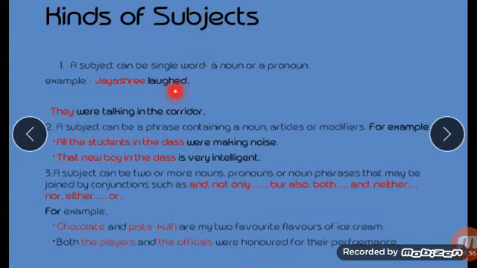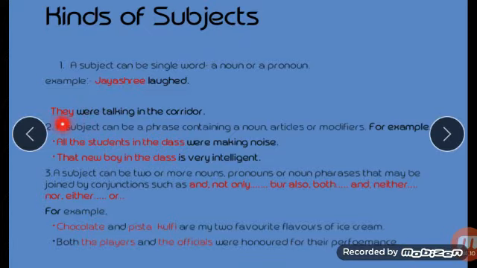Understood how a subject can be a single word? Because Jayashri is only one word, and instead of Jayashri, if it is written "she laughed," so she is what? Pronoun. The pronoun is what? The word which we use in place of a noun, that is the pronoun. So here, because Jayashri is written, Jayashri is a noun. So it is a single word, a noun, or it may be a pronoun also if instead of Jayashri, she or he could be written. Okay, understood?